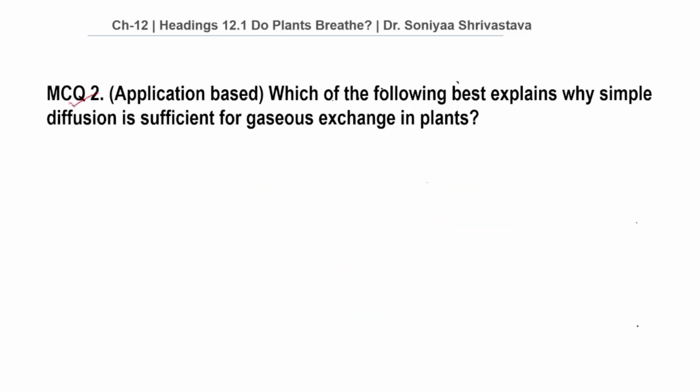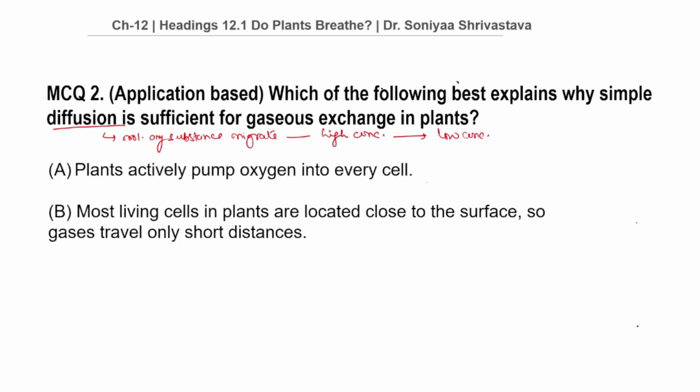Moving on to MCQ number 2. This is application based question. Which of the following best explains why simple diffusion is sufficient for gaseous exchange in plants? Student, first of all, what is diffusion? Diffusion is the process in which molecules of any substance migrate from region of higher concentration to the region of lower concentration. So before coming to the options, let us see the logic behind this question.